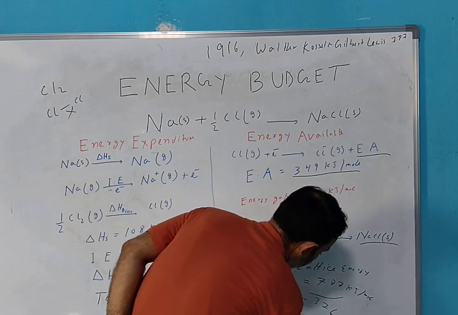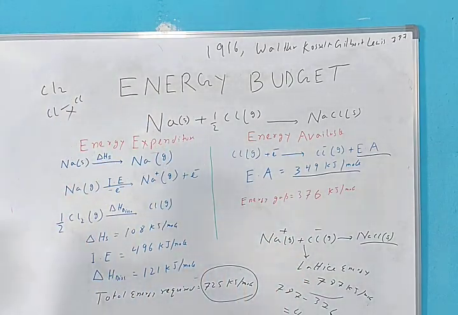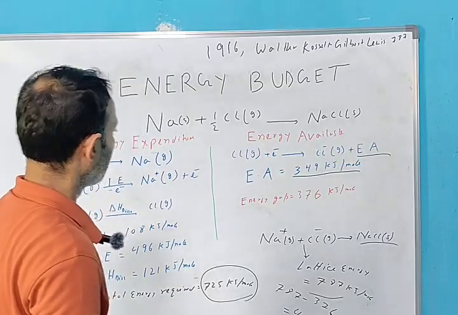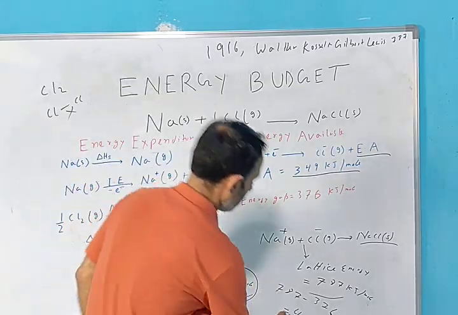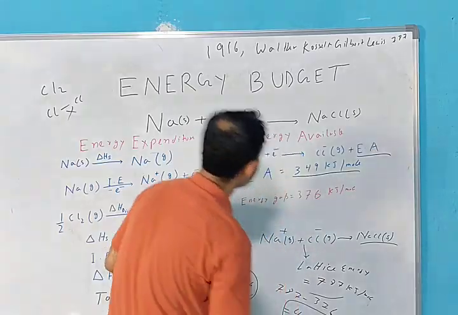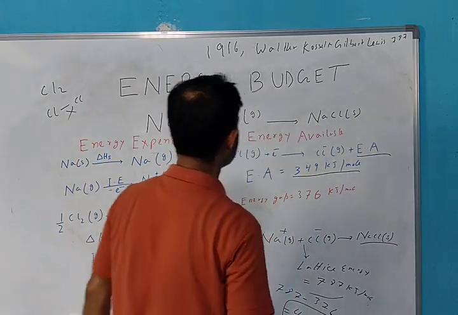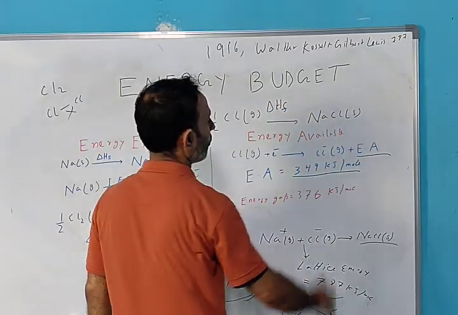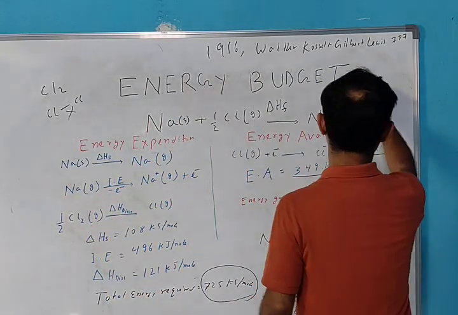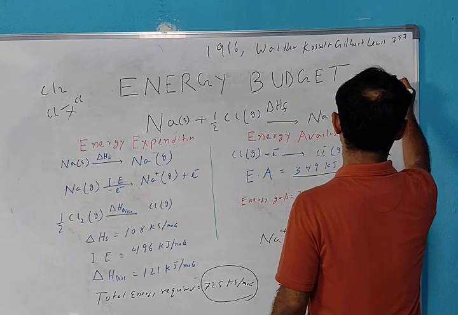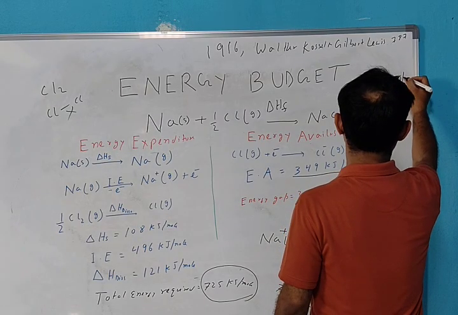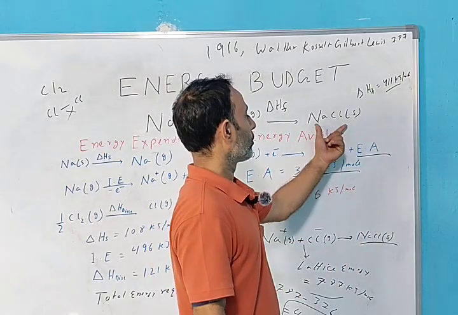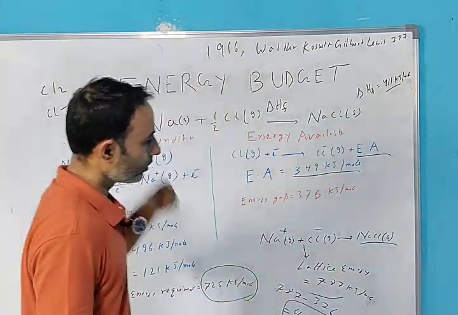So we will be left with this extra amount of energy, and this is used for the formation of this. This is called the heat of formation of NaCl solid, and it will be delta H formation, 411 kilojoule per mole.